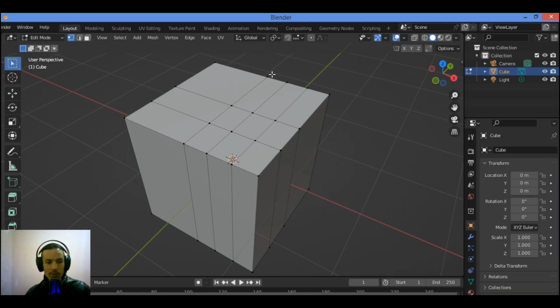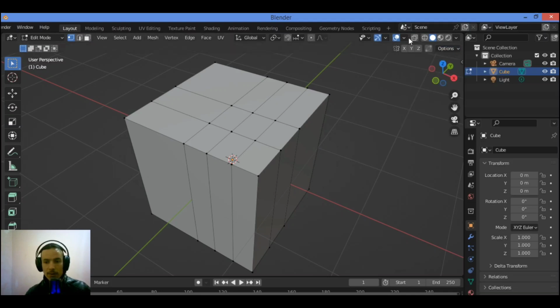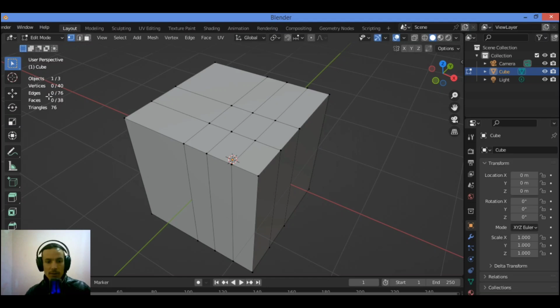Just make sure that you right-click on the far right side of the bar, or you will get a different context menu. You can see statistics, and you can see the count of objects and vertices, also edges, and so on.